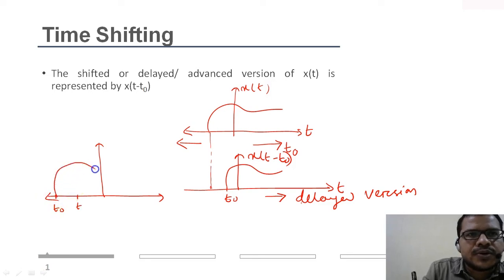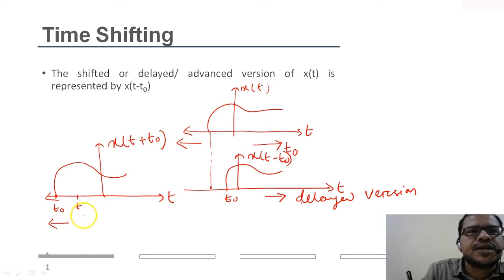So the signal will be like this. So this is x of t plus t naught, right? And if you shift the signal in the negative time axis, then actually you are advancing the signal.